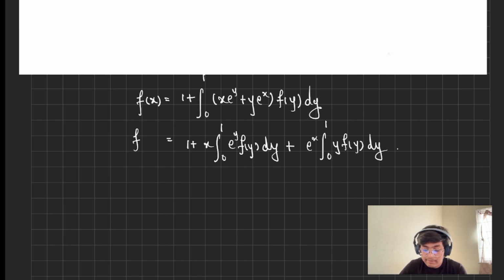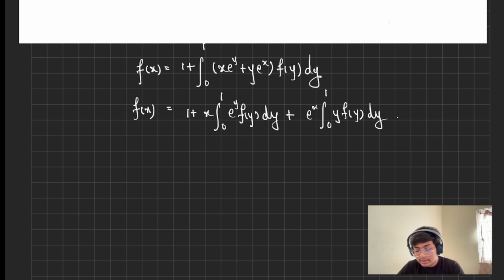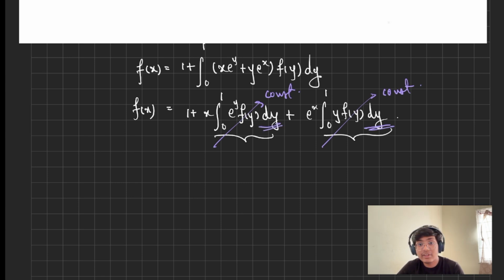Now comes the main part of the observation that I was talking about. Here, these two integrals will always come out to be constants, because they are being integrated with respect to y, and the function being integrated is also a function of y.